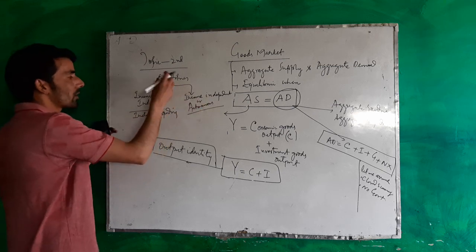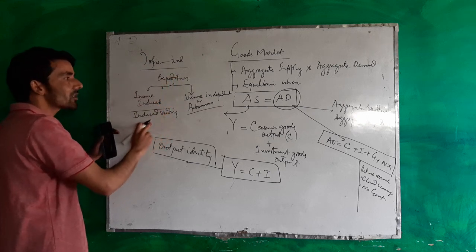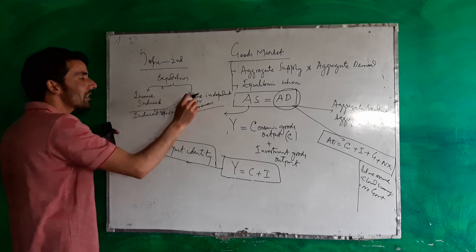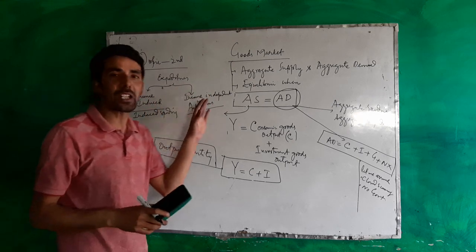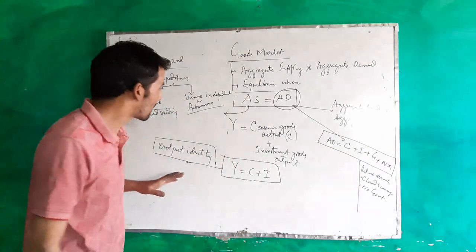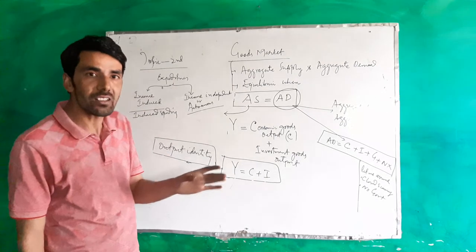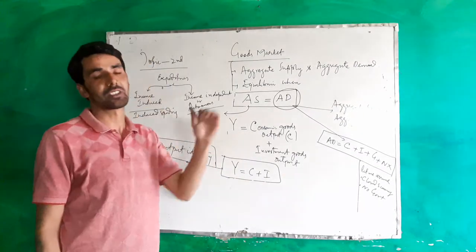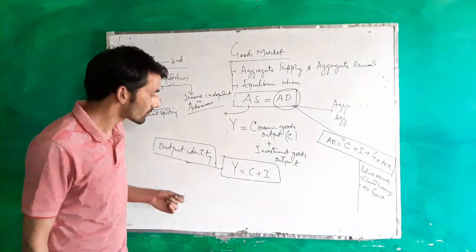So we have two components in terms of spending or expenditures. One is income induced, and second is income independent, that's called autonomous. Autonomous spending means that spending which is independent of income. Now induced spending is that spending which is income induced. For example, consumption expenditure, it is income induced.